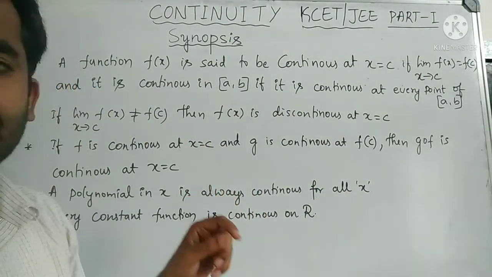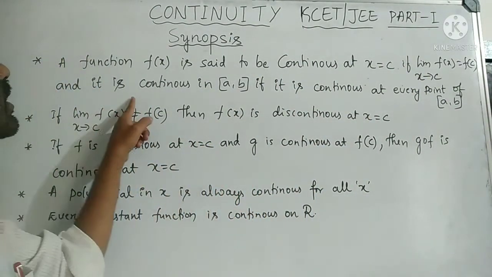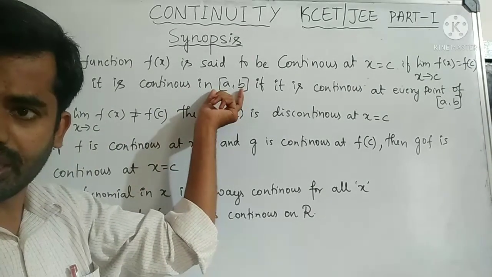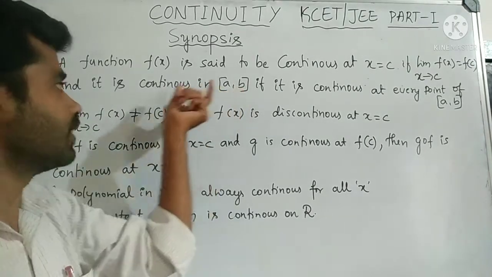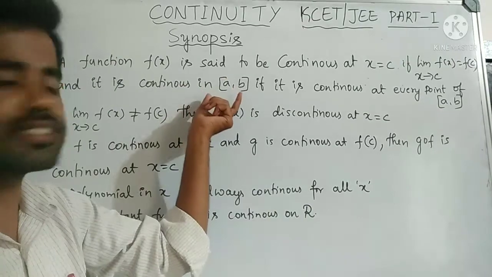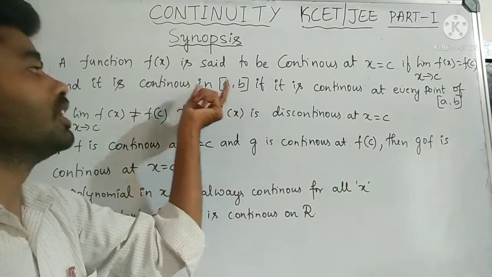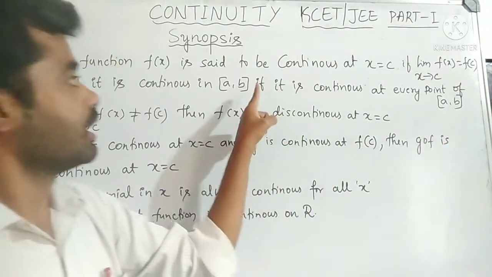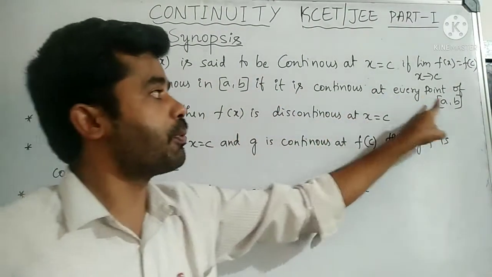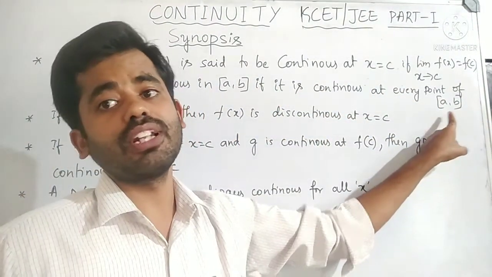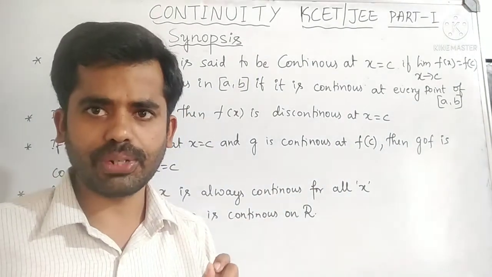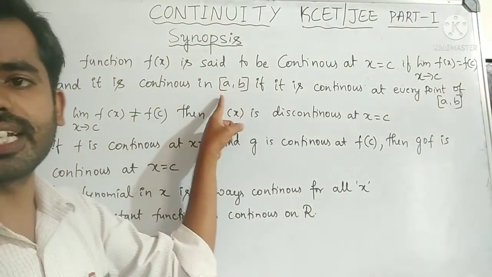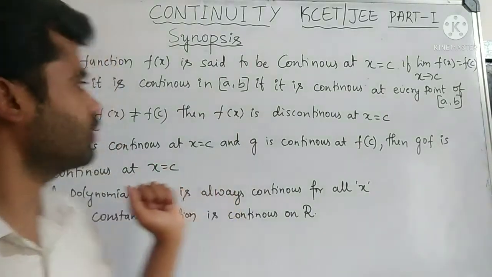And if it is continuous in the closed interval a comma b, it must be continuous at every point of this interval. Then only we can say that it is continuous in this interval.